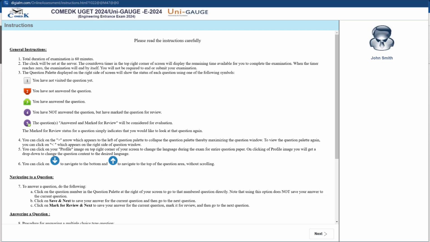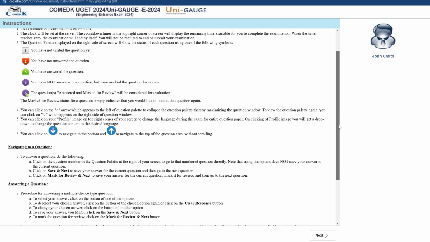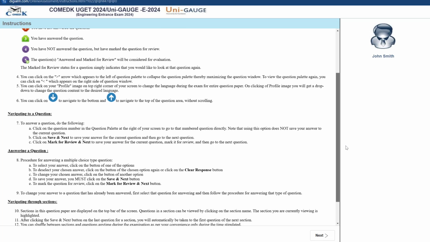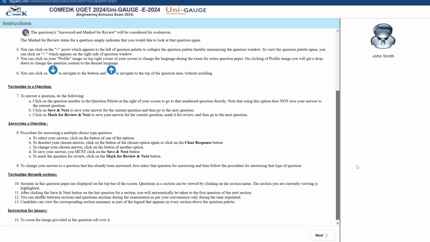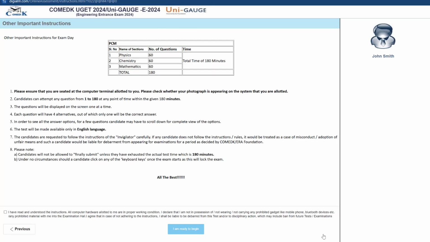So I click the sign in button. I got these instructions. I will have to read these instructions carefully. You can see here that they are giving the colors. If you have not visited the question still, then it will be blank. If you have not answered the question, it will be a red color. If you answer the question, it will be a green color. If you have not answered a question but you want to come back, then you can tick it for review. You can come back and review it. It is a purple color and so on. All these details are there here. So you can read all this. Then you can click next.